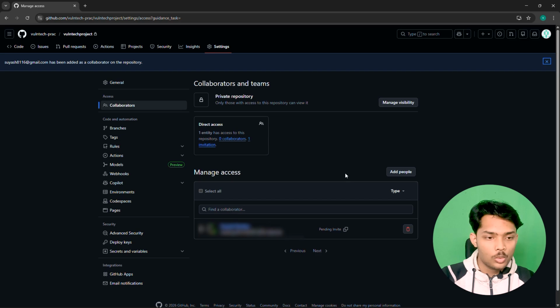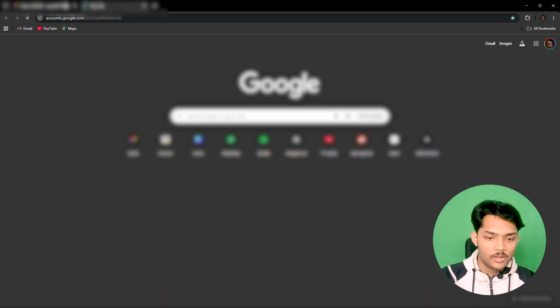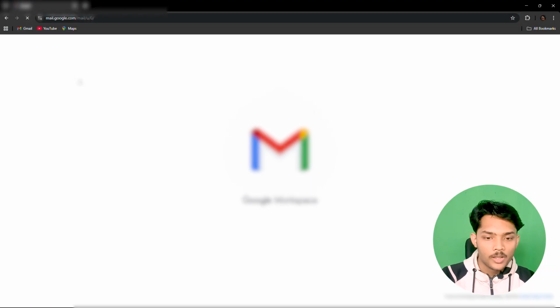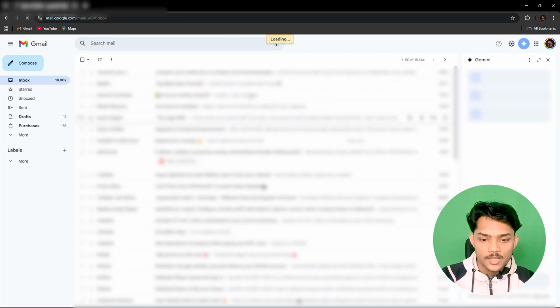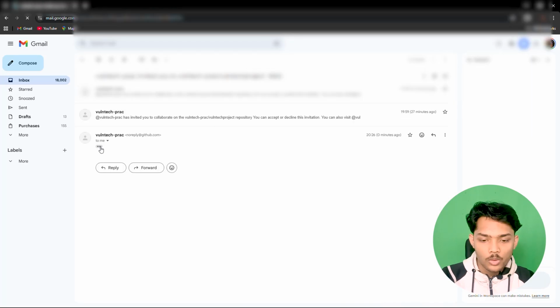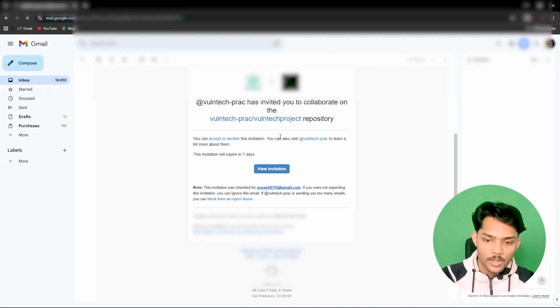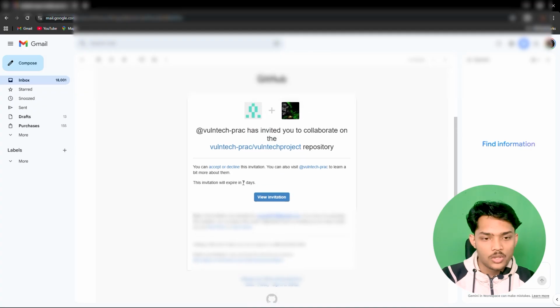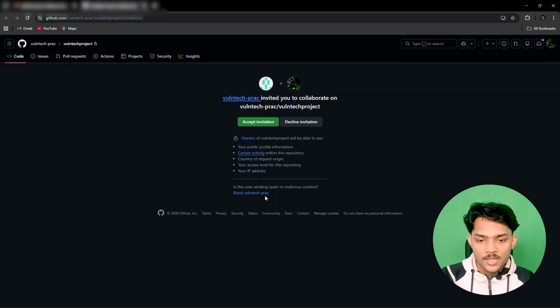So I will go to my Gmail account, and everything will be blurred for you now. If I go to Gmail, as you can see here, we have to view the invitation and accept it. So if we click on view invitation, as you can see, we have to accept this invitation.